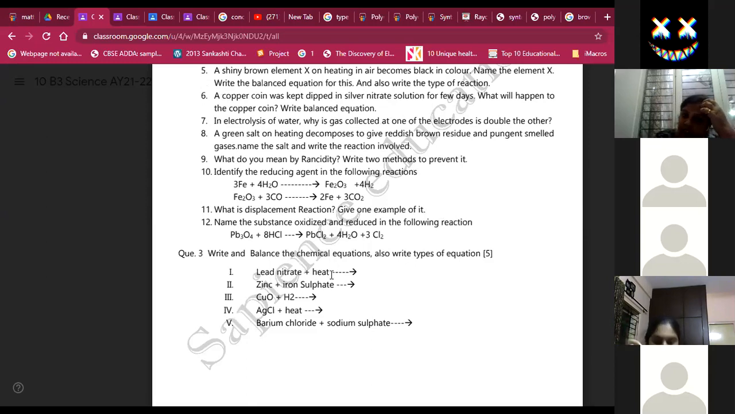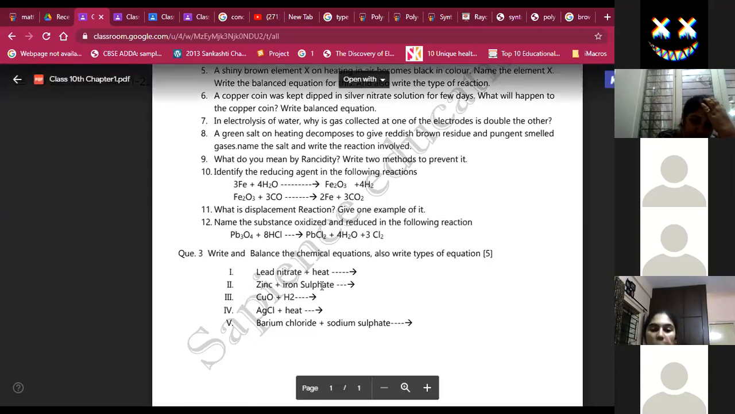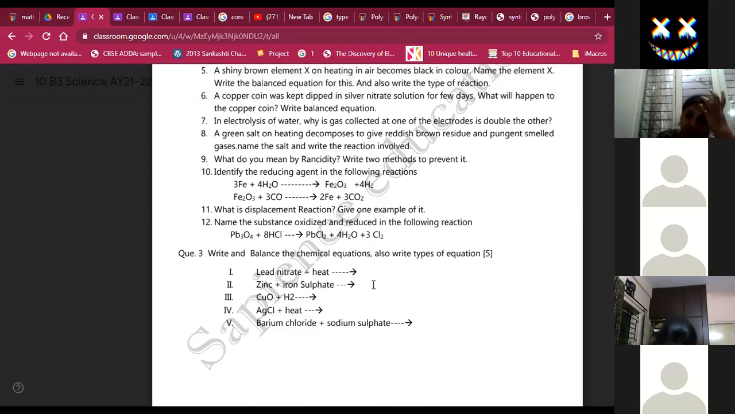Lead nitrate plus heat: 2Pb(NO3)2 gives out 2PbO plus 4NO2 plus O2. It is thermal decomposition. Zinc plus iron sulfate: Zn plus FeSO4 gives out ZnSO4 plus Fe. Displacement reaction. CuO plus H2 gives Cu plus H2O. It is a redox reaction or displacement reaction.